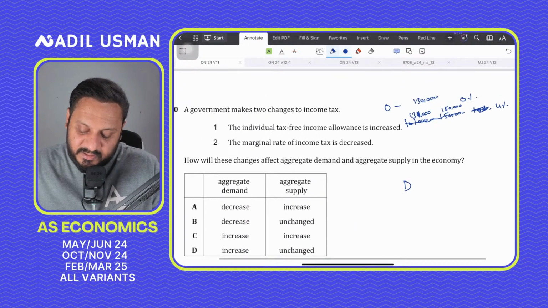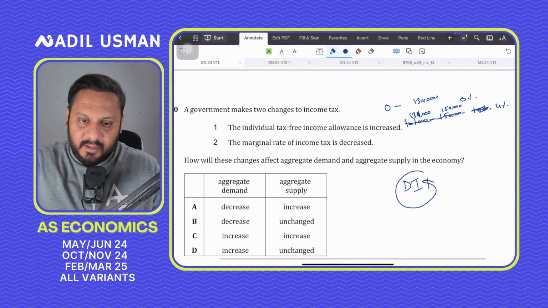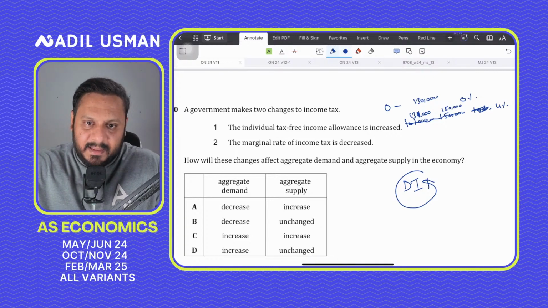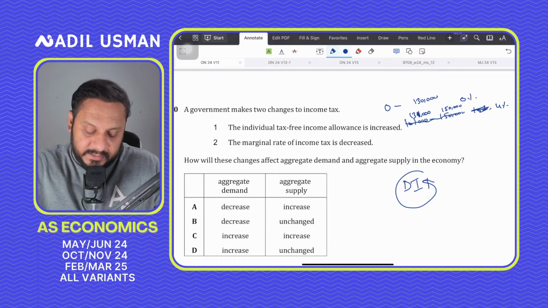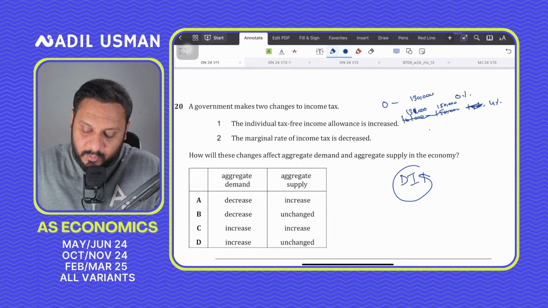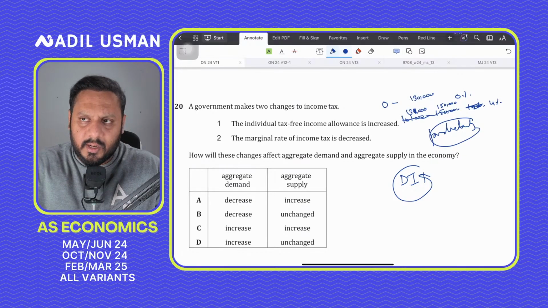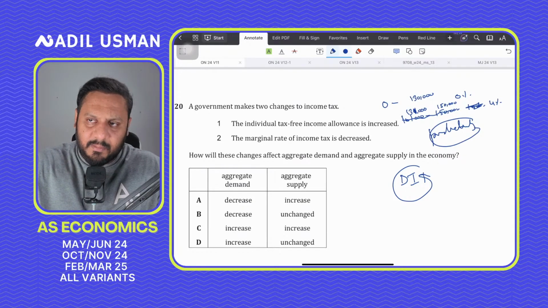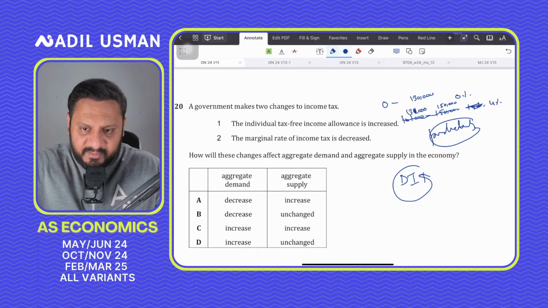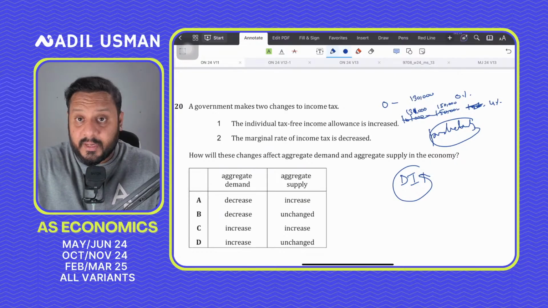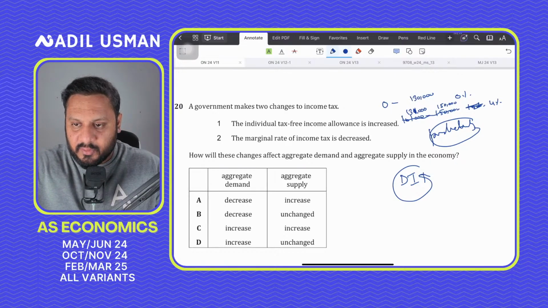So definitely your disposable incomes are going up, and people would love this, right? Because the disposable incomes would go up, and aggregate demand would go up because there would be more spending because of a rise in disposable income. At the same time, it would also create more productivity. Productivity levels would go up. It would create more incentives to work, and probably more people would join the labor force who weren't really joining before, or who were probably sitting at home.